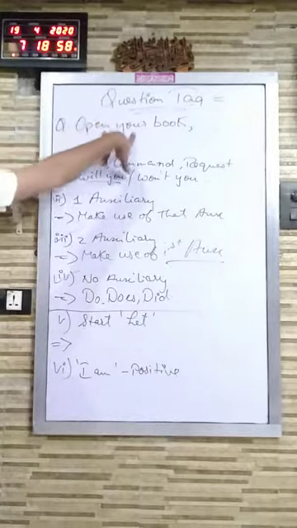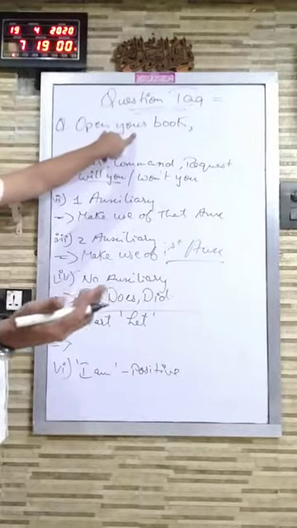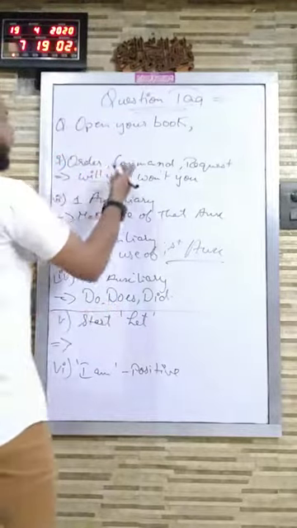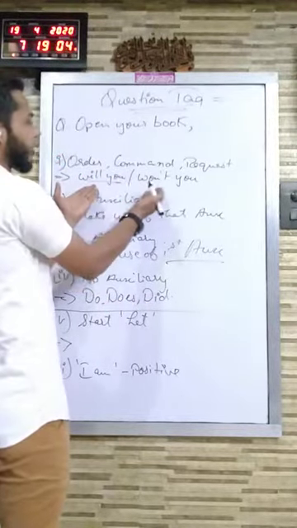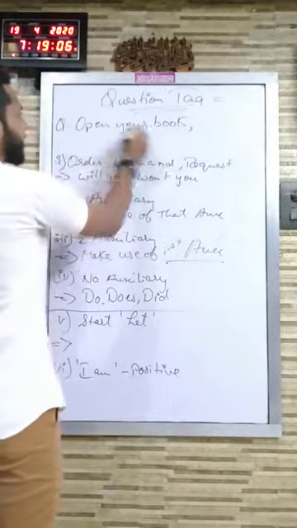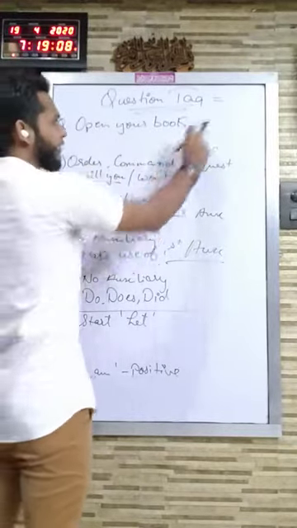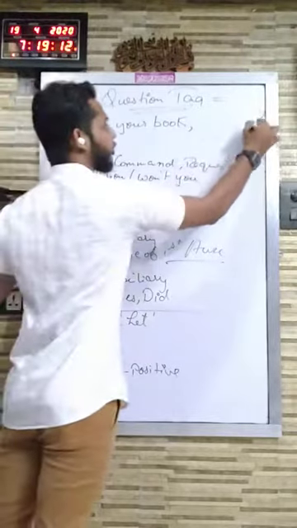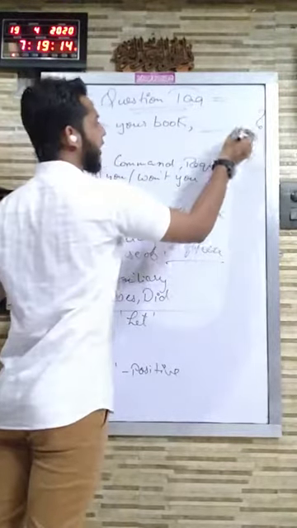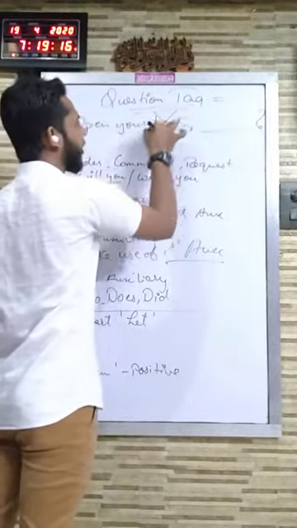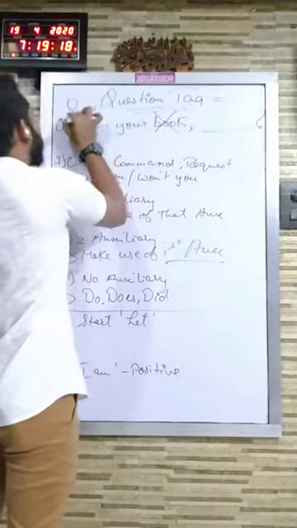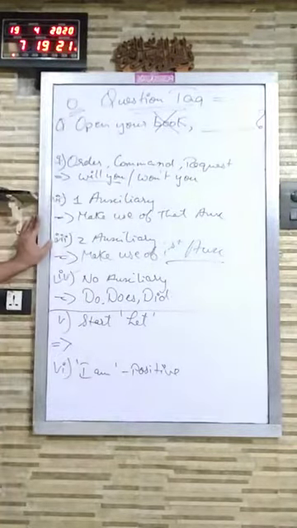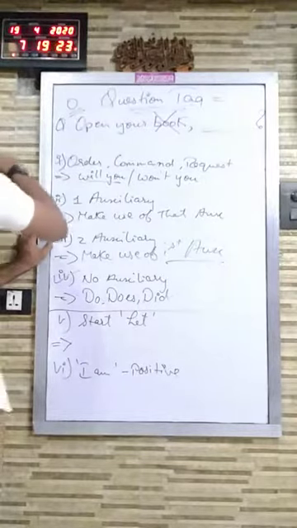Obviously, open your book. It is order. So I will be making use of will you or won't you in making question tag. Now see, the sentence is positive, so I will be making use of negative question tag. It is won't you. I will be writing over here. And I will be giving question mark at the end, which is compulsory, otherwise your entire answer will be wrong and you will be scoring a big egg over here. So please see to it.